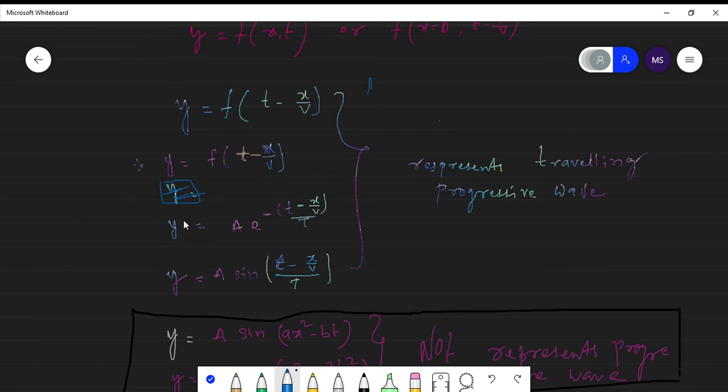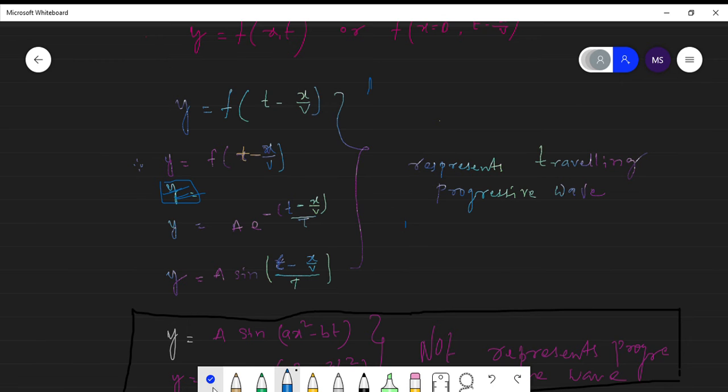Here y is equal to a into e to the power of, this is the exponential function. So sometimes the wave function can be written in exponential form, a into e to the power of minus (t minus x by v), and y is equal to a into sine of (t minus x by v). This is the wave function. So therefore this represents the traveling progressive wave.